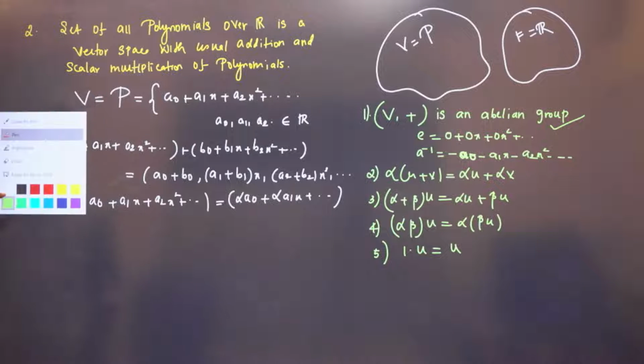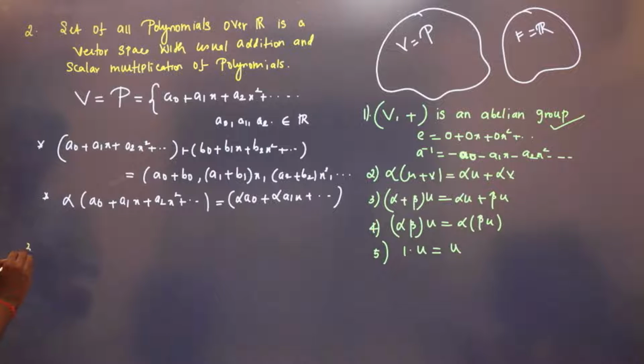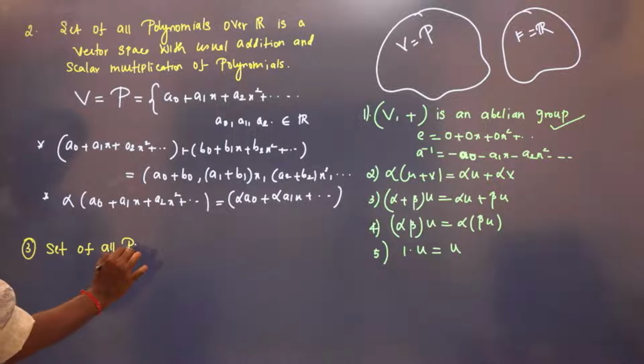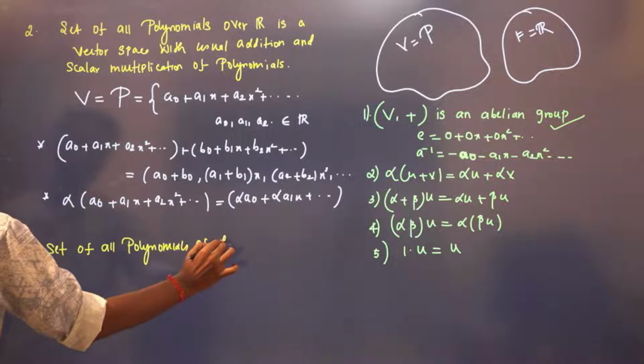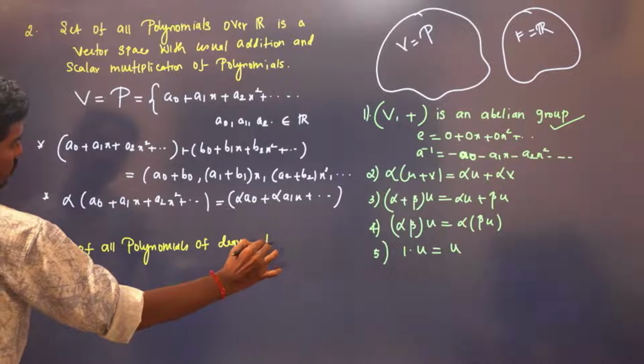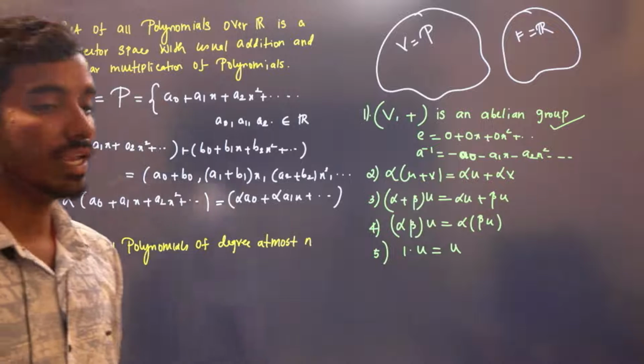Now the extension of this, the subset of this. Third example is the set of all polynomials of degree at most n. See, here we are not talking about a fixed degree.